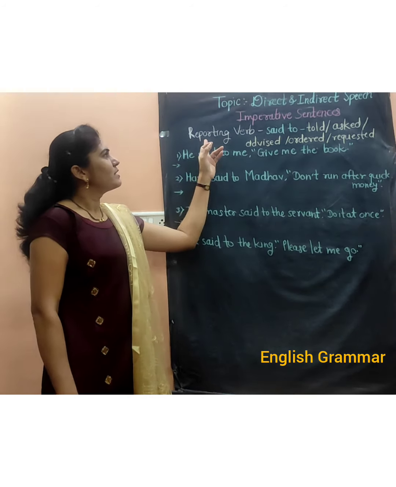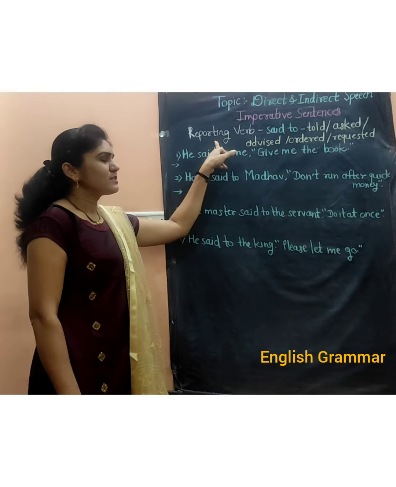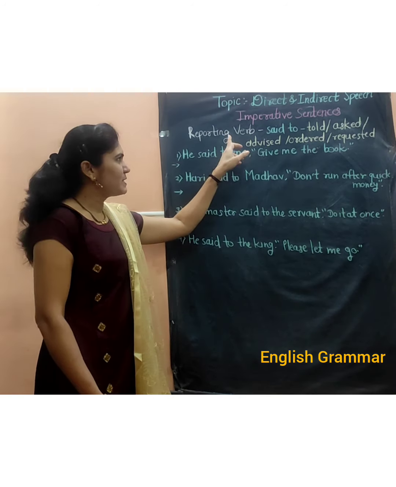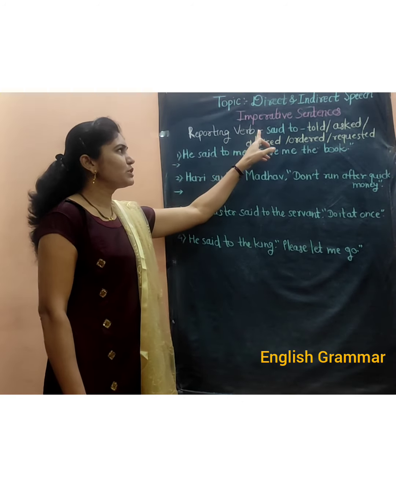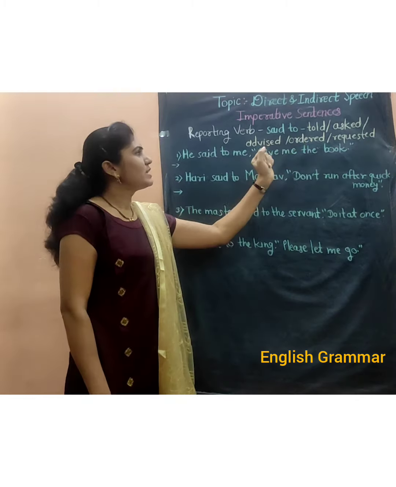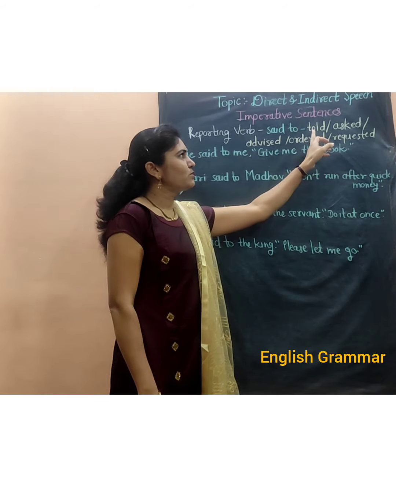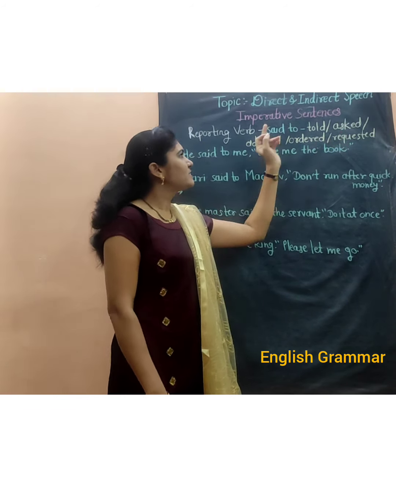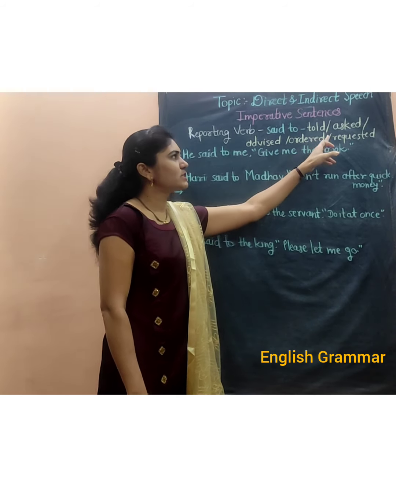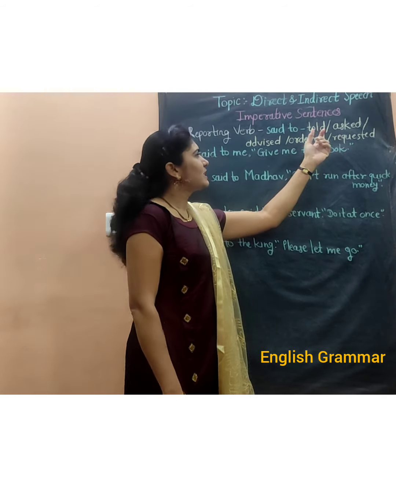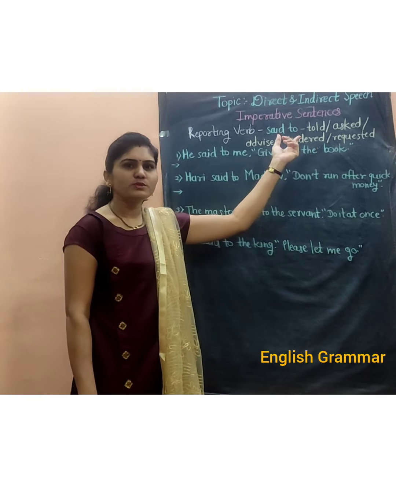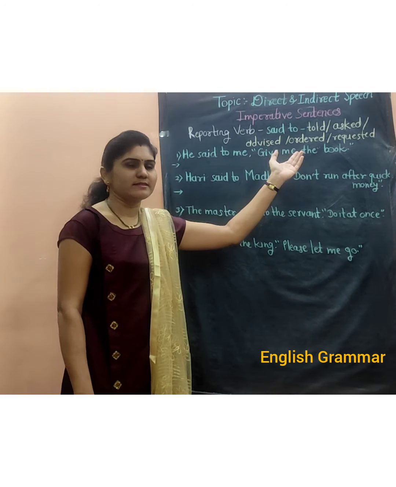Let's see. In imperative sentences, while converting direct into indirect speech, if there is the reporting verb said to, then we will write instead of said to: told, asked, advised, ordered or requested. These are the reporting verbs we have to use as per the demand of the sentence.